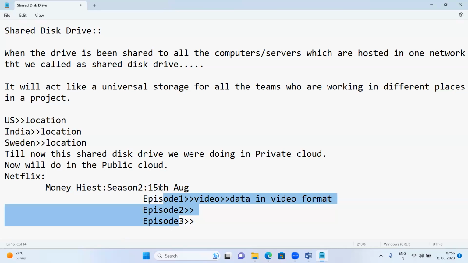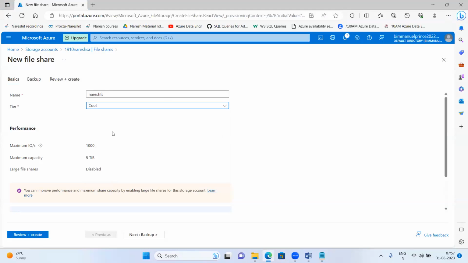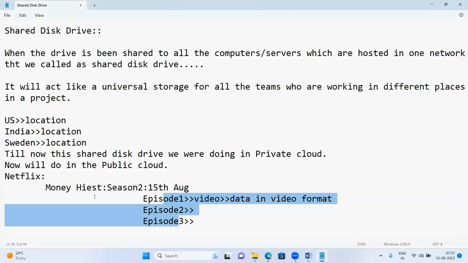On 15th, 16th, 17th August, at least let us take 15 days from 15th August to 30th August, many people across the globe, millions and billions of people, have the Netflix subscription. So when many people are accessing this, that is called data which is frequently accessed. Such data we'll keep in the hot category. Same. Cool is something like data that is not much accessed. Some old web series. Let us take the web series is a very old one.